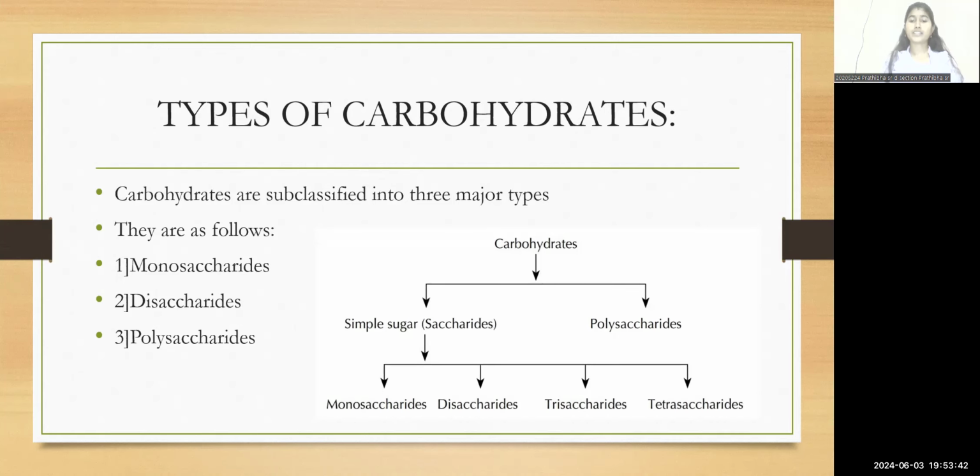Firstly, the carbohydrates can be divided into simpler sugars called saccharides, and the second one is polysaccharides. The saccharides have different types like monosaccharides, disaccharides, trisaccharides, and tetrasaccharides.